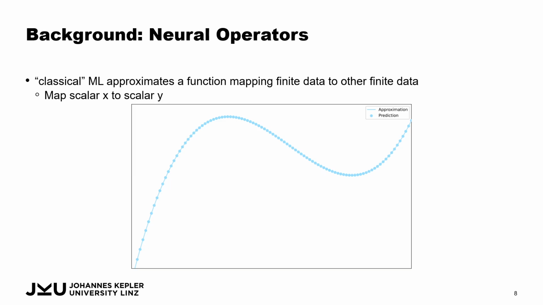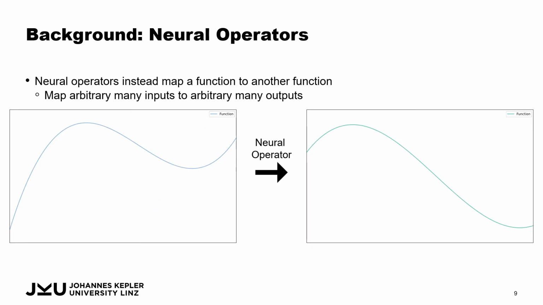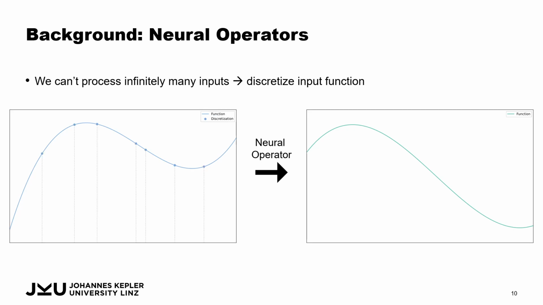So basically the mapping is that we map a scalar x, or some data x, to some finite data y. However, in neural operators, we want to map infinitely many data. So we want to map functions, one function to another function. And how we do this is we have some function. Let's say we have some simulation state, some particle state or whatever, and we discretize it into particles. But there is an underlying function that we don't know of.